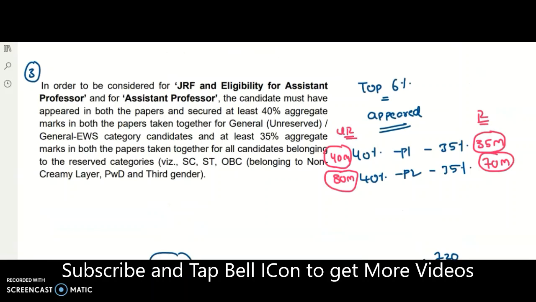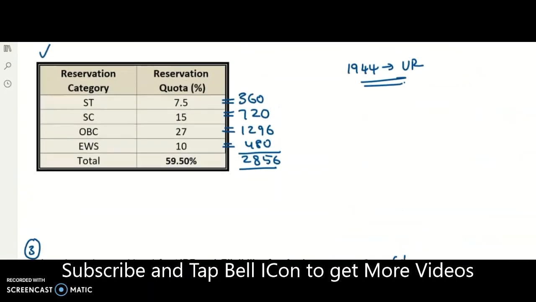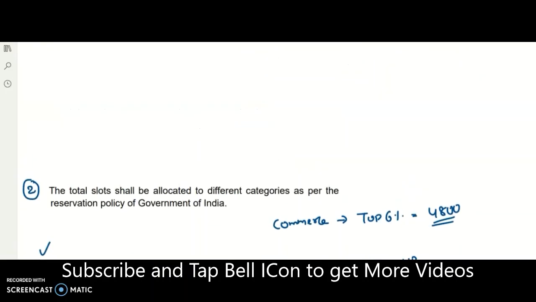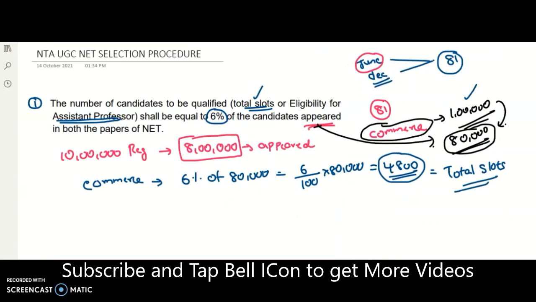Okay, so I hope that this video will give you some idea regarding the selection procedure of the assistant professor as well as the JRF. Okay, so here as per my analysis, I did this one and I just took a few approximate figures. Okay, so based upon these figures, I tried to explain to you to make you clearly understand how the selection process will be. Fine.